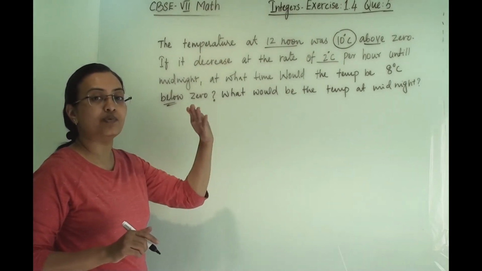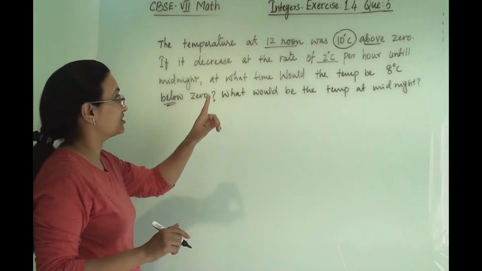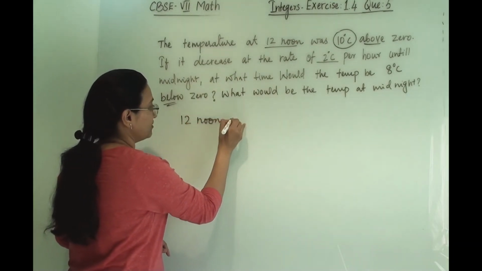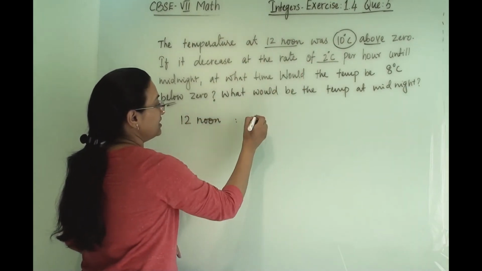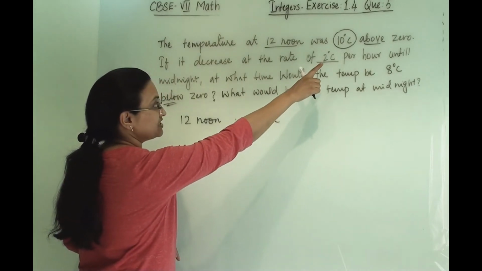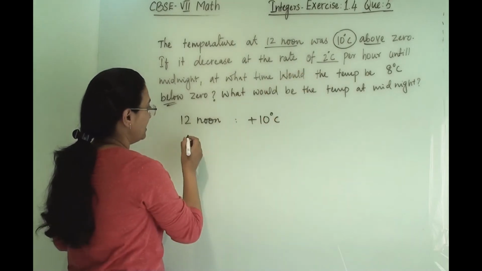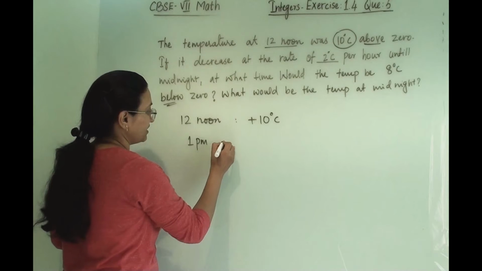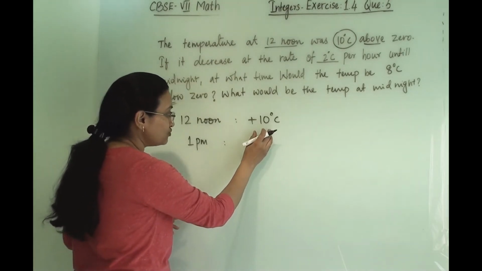So here we will calculate the temperature hour by hour. First we will start from 12 noon. What is the temperature at 12 noon? Plus 10 degrees Celsius, because they have said above 0. Now after that, 1 p.m., it will decrease by 2 degrees per hour.